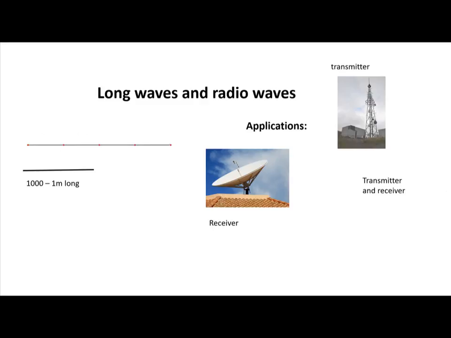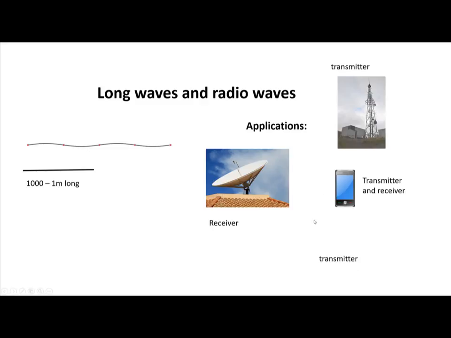You also have some other devices that can receive and transmit. So there are receivers as well as transmitters at the same time, like your cell phone. So a cell phone can send radio signals out, and it can also receive radio signals as well.